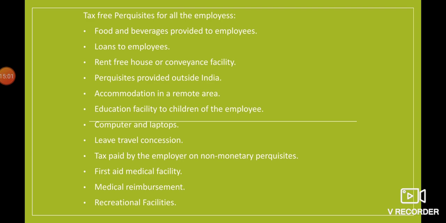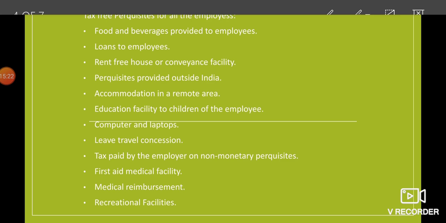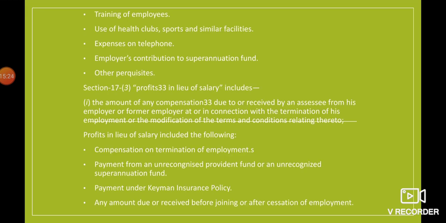Medical reimbursement: if the employee has spent some money on his medical expenses and it is being reimbursed, that will not be taxable. Recreational facilities: if the company is providing some kind of entertainment facilities within the company itself, even that will be tax free, there will be no tax for the same. And training of employees: if the company is providing some training to the employees, even that will be tax free, it will not be taken as a taxable perquisite.